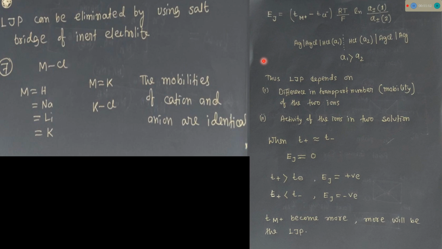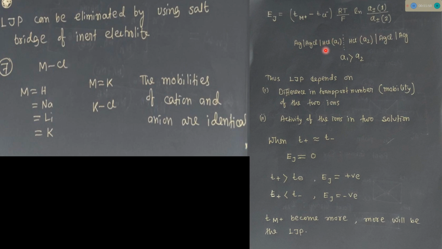To establish these equations of liquid junction potential we have to see lots of calculations, lots of derivation. So if we consider this kind of cell, liquid junction potential generates when two different electrolytes or two half cells of the same electrolyte with different concentration come close.